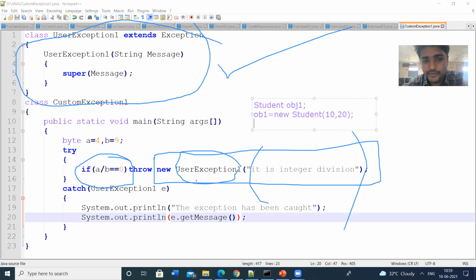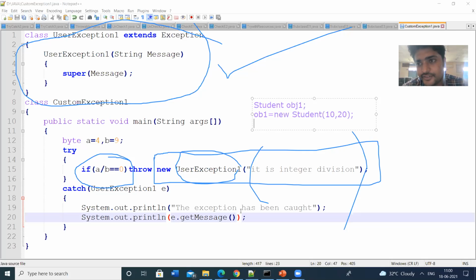Same thing we have used here also. New user exception, exception name, and then within the braces we are passing some content, some message. Here we have used the string. That's why we have passed the string here. If you give the integer, we can pass the integer values. So this is the syntax for creating the user defined exceptions.